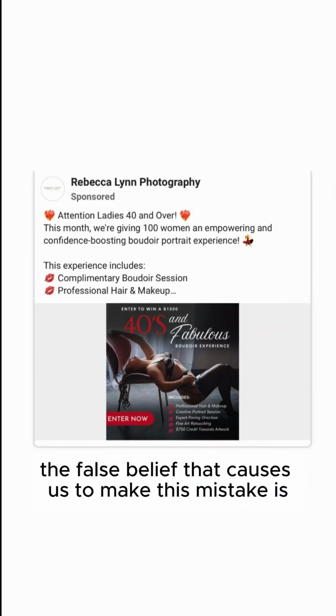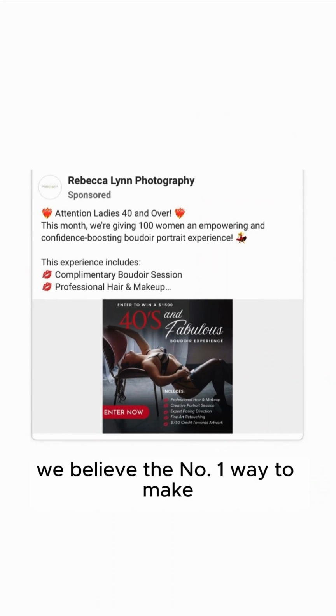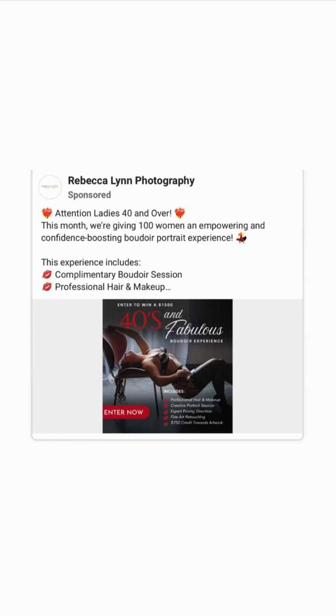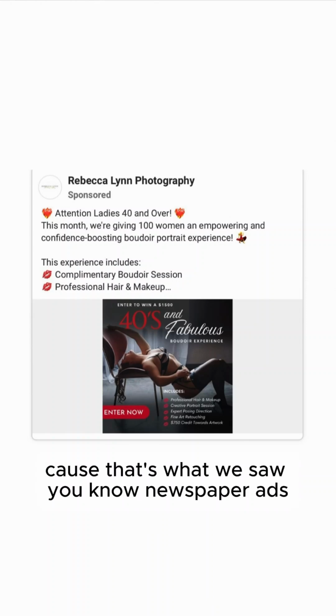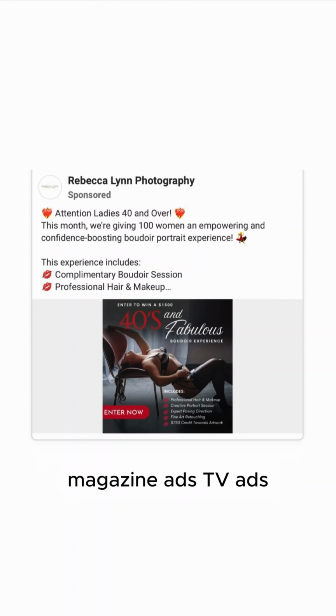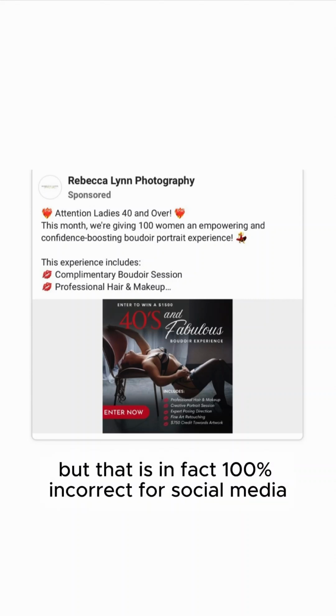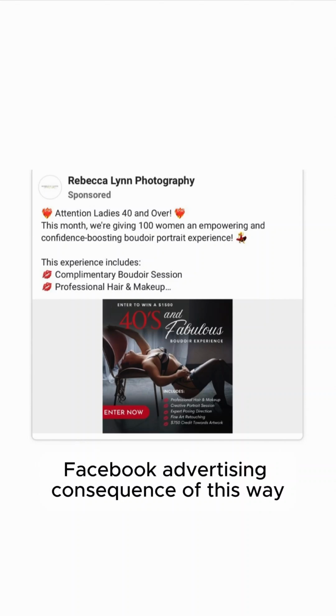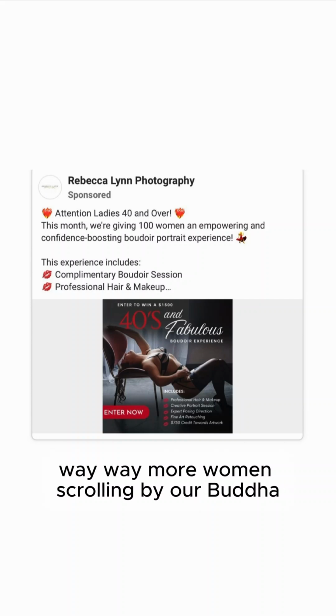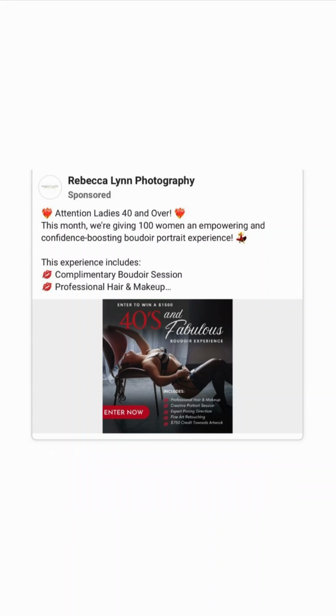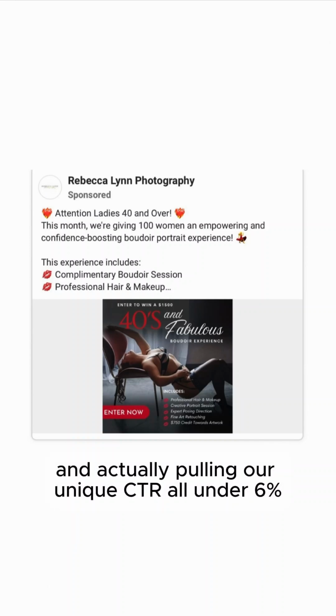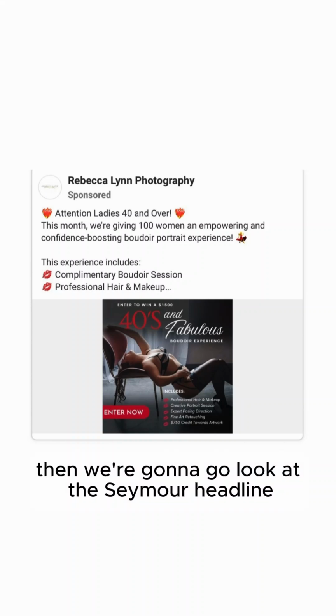The false belief that caused us to make this mistake is we believe the number one way to bring in buyers and the best way to run ads is to have our ad look like an ad, because that's what we saw. Newspaper ads, magazine ads, TV ads, social media ads, other boudoir ads. But that is in fact 100% incorrect for social media Facebook advertising. The consequence of this is way more women scrolling by our boudoir Facebook ad than necessary, and actually pulling our unique CTR under 6%.